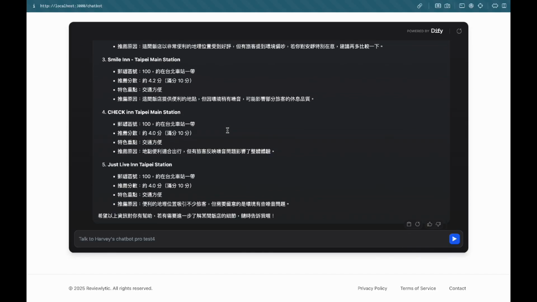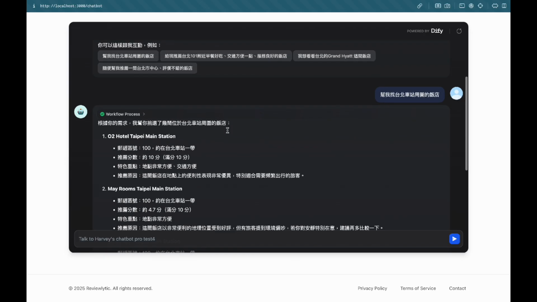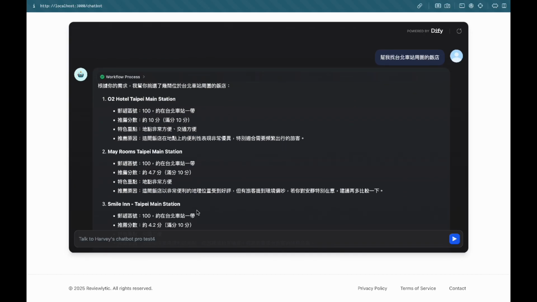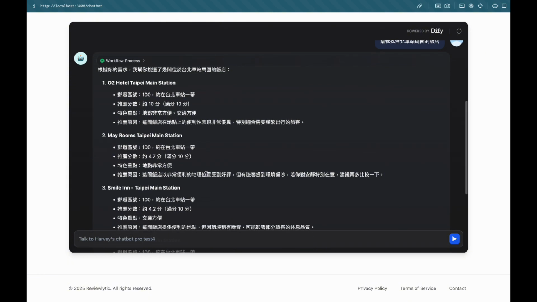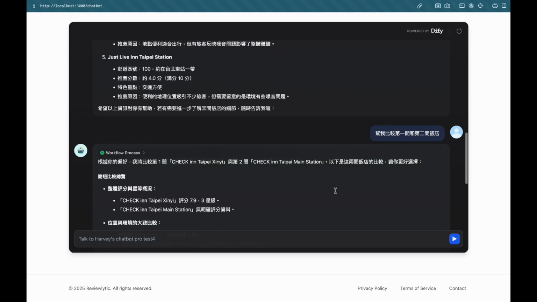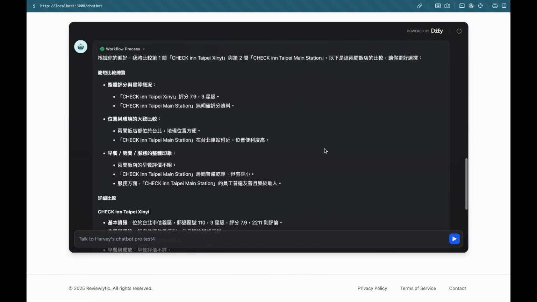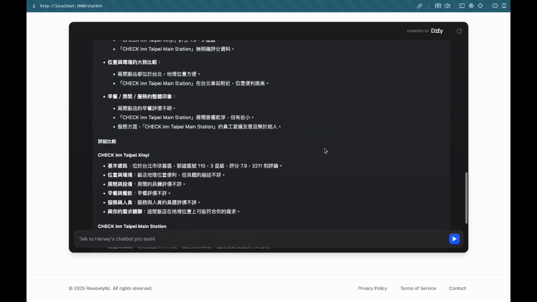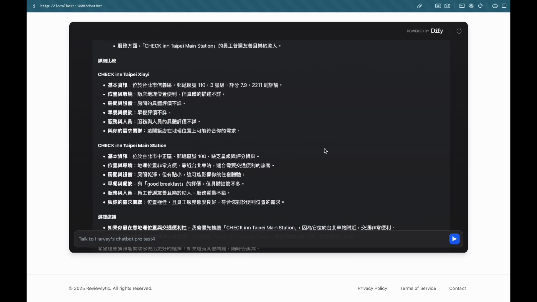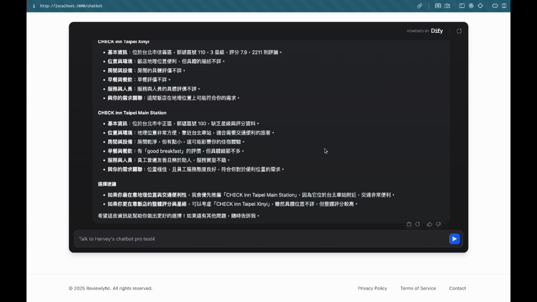To demonstrate every function that we created, I will gradually ask questions one by one. The first one I would like to test is making a comparison of 2 different hotels. So I will type, help me compare the first and the second hotel. According to our question, it will give us the overall rating and some comparison details about these 2 specific hotels. Right here you can see the comparison, and lastly it gives you a recommendation. So let's ask more questions.